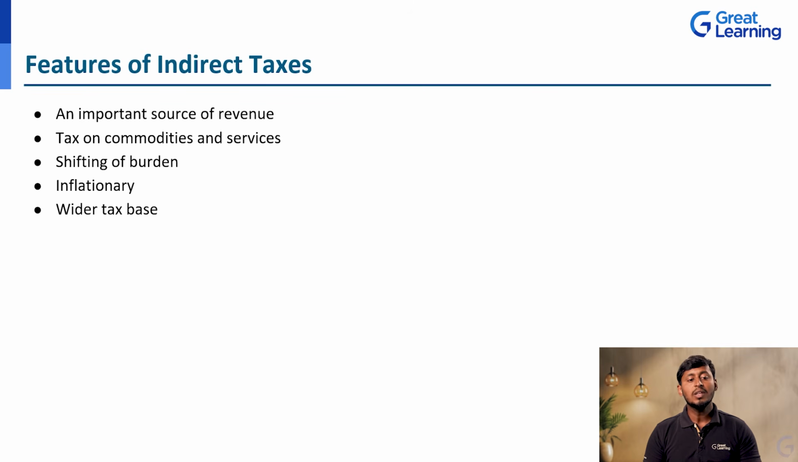Next, tax on commodities and services. Just now I gave the example of shopping. If you go to food industries, that is your hotel, correct? That is a service, that does not come under commodity, correct?